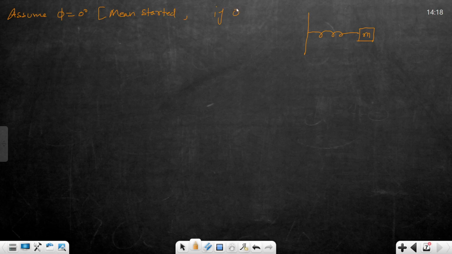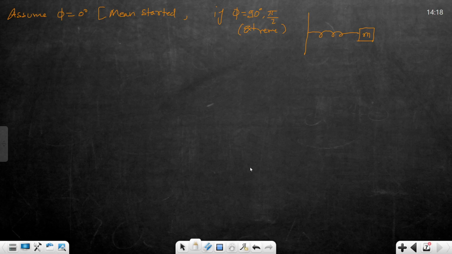If phi is pi by 2 or 90 degrees, then you can say that the motion has started from the extreme position. I will show this, how it is 0 and how it is 90 degrees, when we discuss phase angle. Clear?